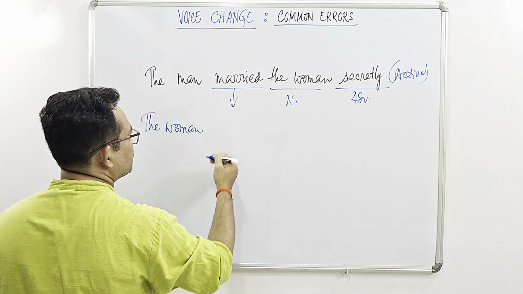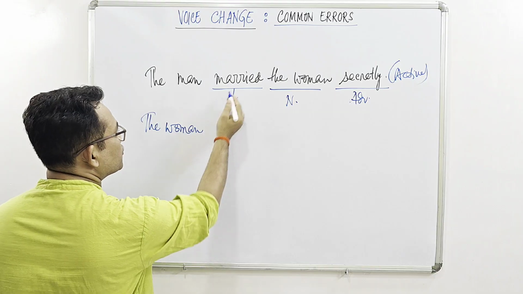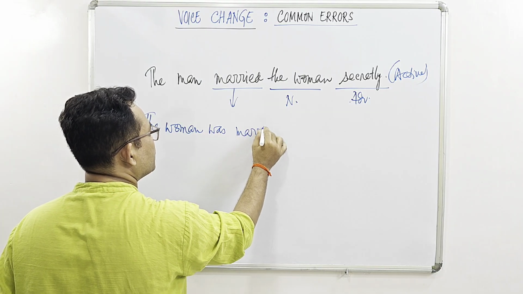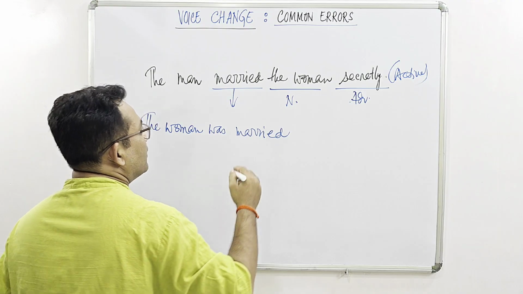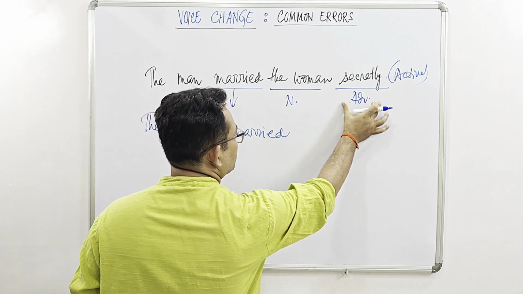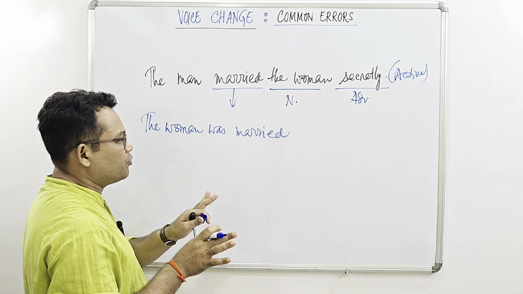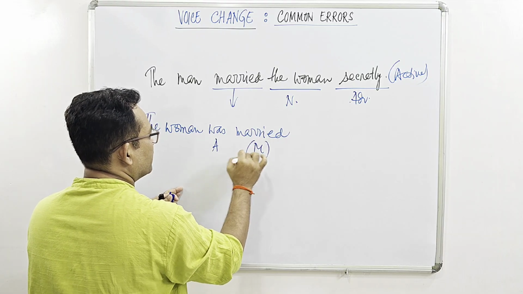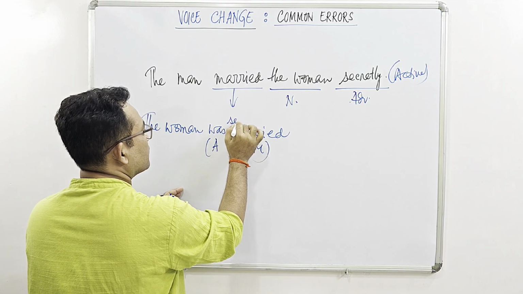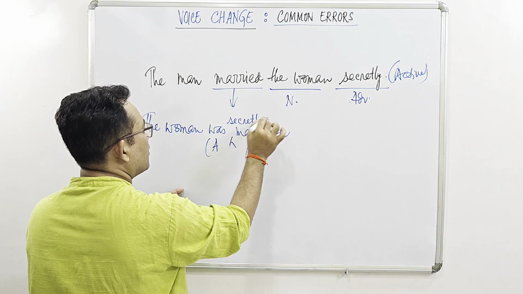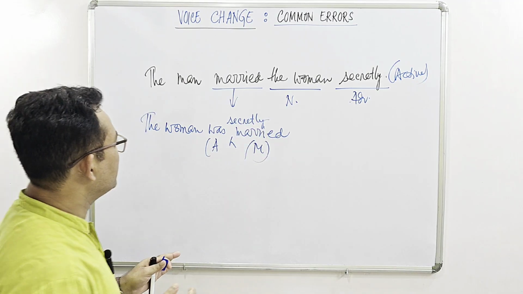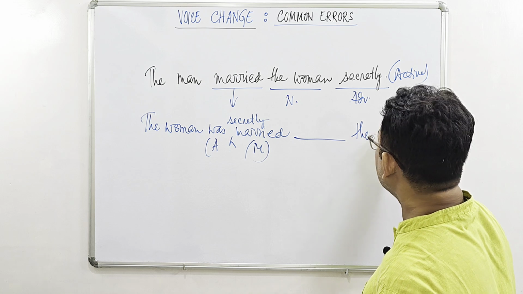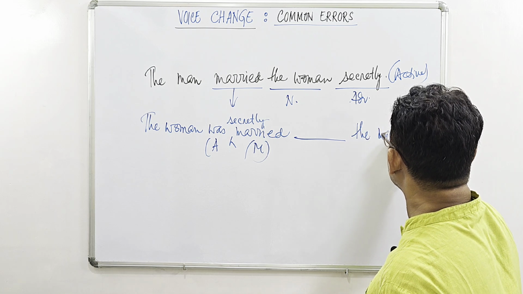Okay, then we have to use the verb appropriately. So simple past was, then past participle of the main verb, which is married. Then we have to put also secretly. It is better to put it in between the auxiliary verb and the main verb. Here, the woman was secretly married, then the preposition, and finally the agent.